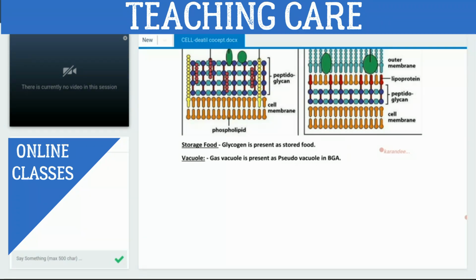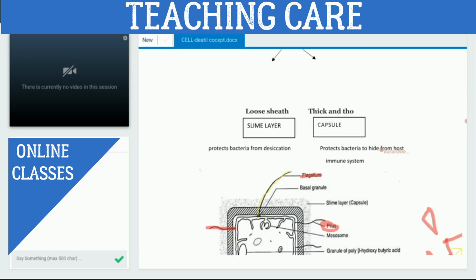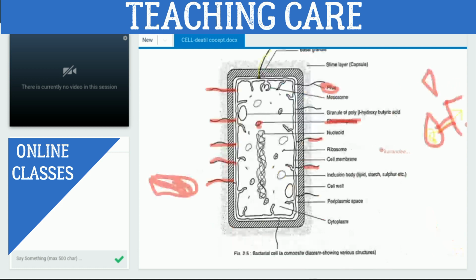So this is all about the prokaryotic cell, the bacterial cell. Do you have any confusion in the bacterial cell? No, sir. Okay, fine. So what we have studied in the prokaryotic cell, we are recapping all these structures. First, we have studied the cell envelope. Cell envelope is made up of how many layers? 3 layers. Which ones? Outermost is the slime layer. Second one is the cell wall. Third one is the plasma membrane, right?